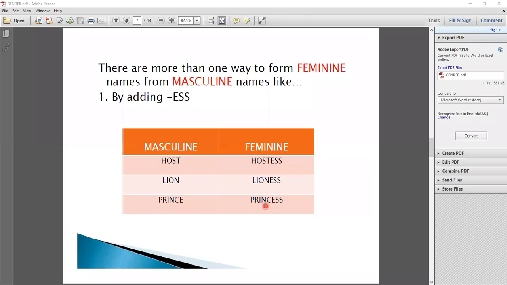In the female gender we use princess. So prince becomes princess in feminine gender. So the student will notice that by adding e double s we make a word of feminine gender. Repeating again: host, hostess, lion, lioness, prince, princess. Okay, now students, you have to understand the first rule of changing masculine to feminine.